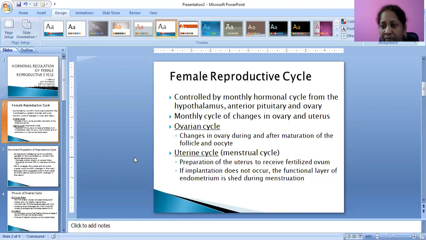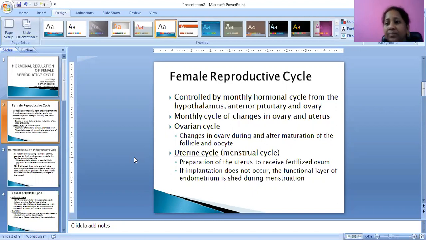That gonadotropin releasing hormone will be stimulating the gonadotropic hormone present in the anterior pituitary gland. This will be stimulating the ovary. In the ovary, again, monthly cycle changes occur, with changes in the ovary and uterus.